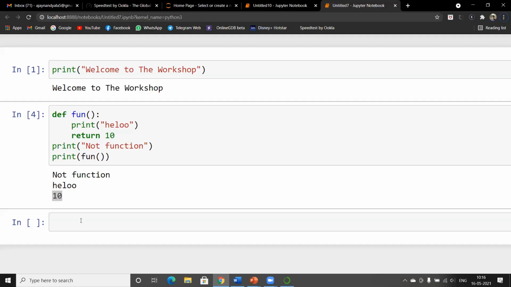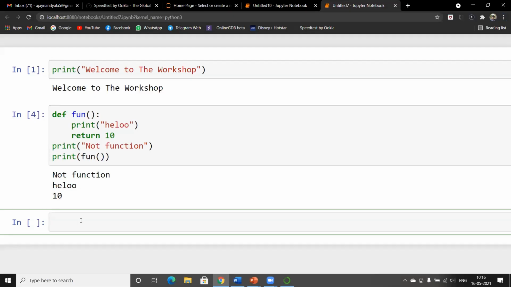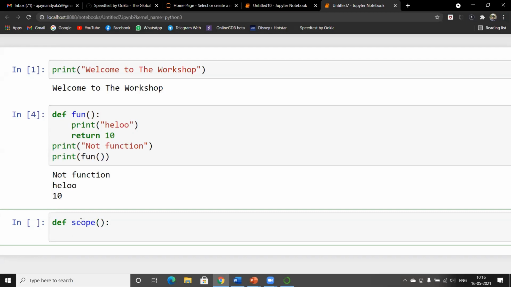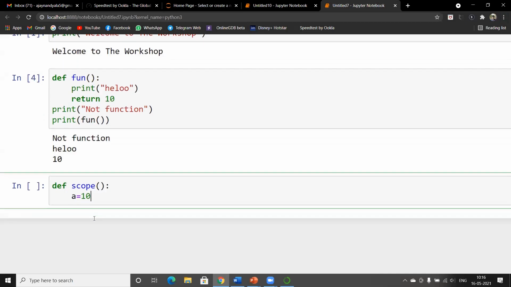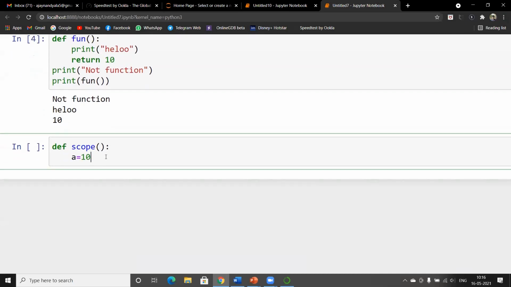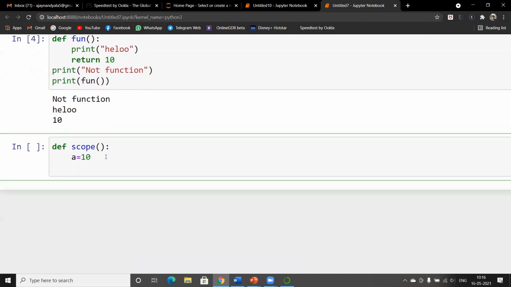Let me quickly demonstrate a function. Let's create a function named scope. I will declare a local variable a is equal to 10. As it is declared inside a function, it is called a local variable.